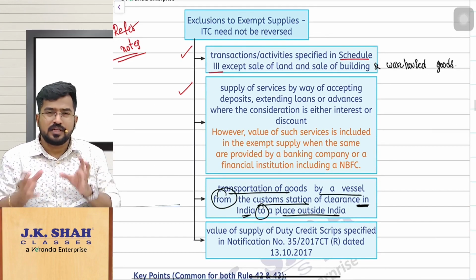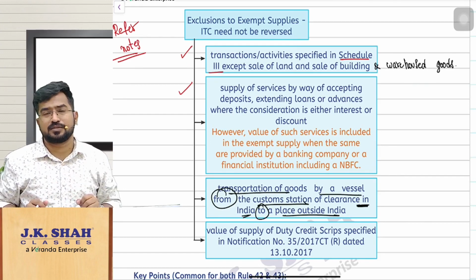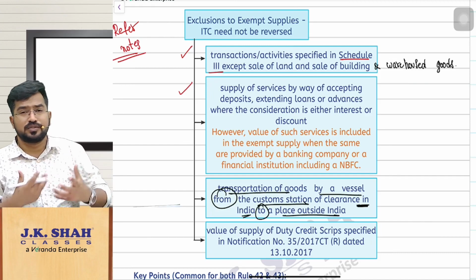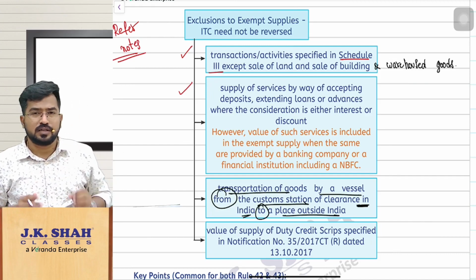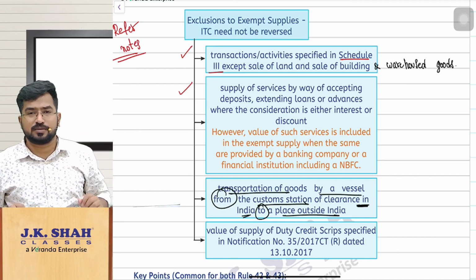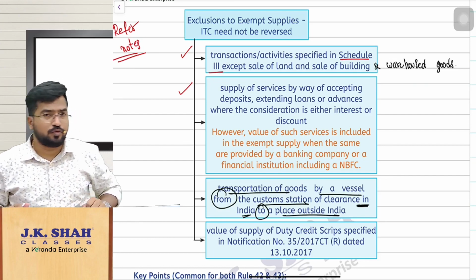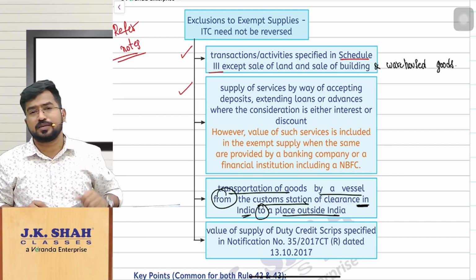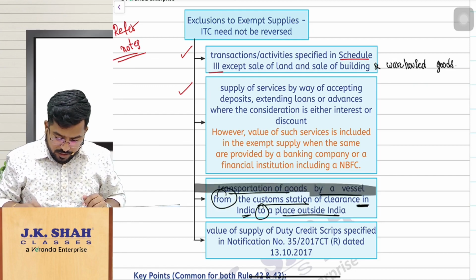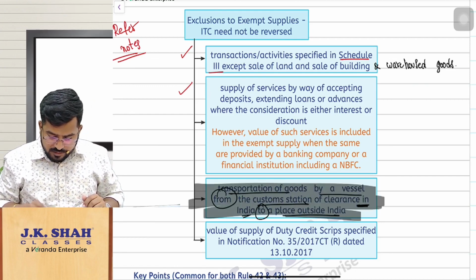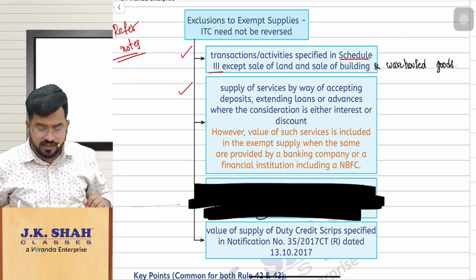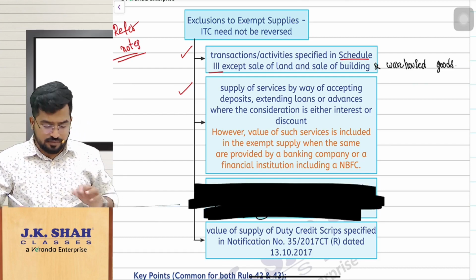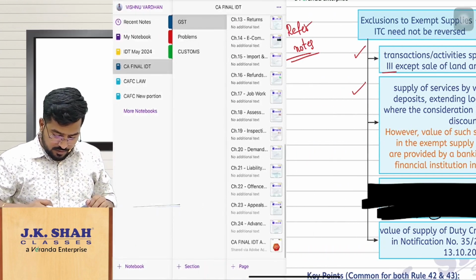So there was a clarification, even though it is exempt supply, don't add this in exempt supplies value. Don't use this turnover for computing the ITC related to exclusively exempt supplies in calculating this rule 42, 43 and all. So like that they gave the explanation. But now because it is being taxable, however, you need not add this in value of exempt supplies. So this we have already discussed in the classroom. So this is what the amendment number 16 or 17, whatever it is, we are discussing.